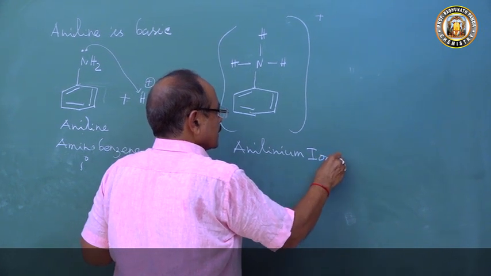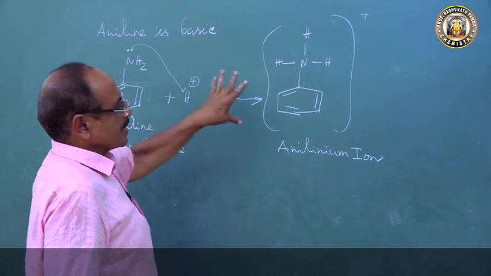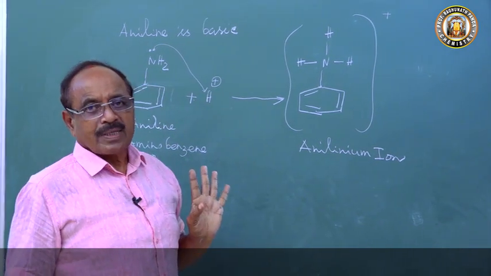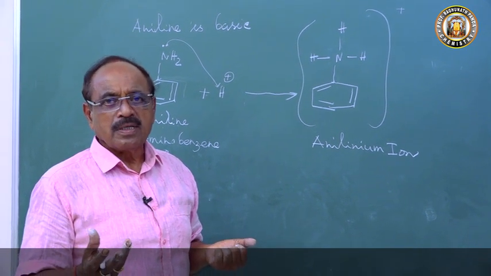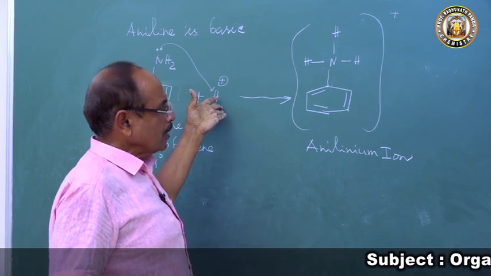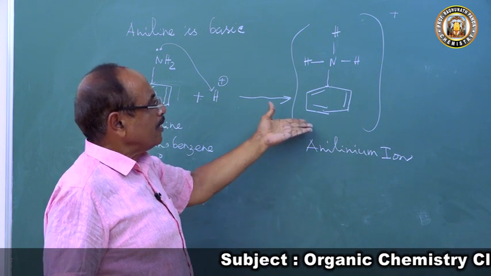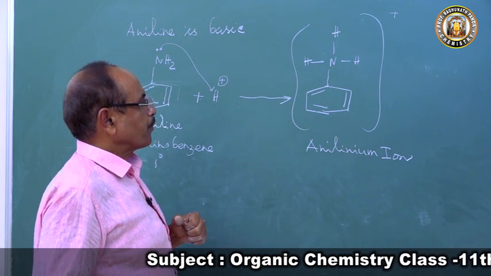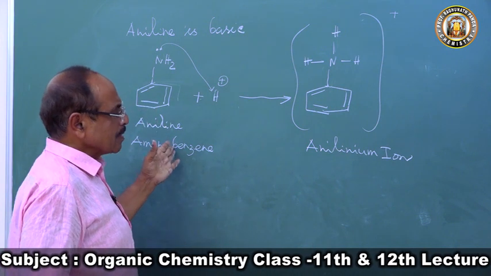Hence, this aniline has a tendency, but now aniline is basic. We have explained. In aniline, the nitrogen atom has an unshared pair of electron, and so it can donate a pair of electron to H plus, the proton, and accept the proton and form anilinium ion. And this anilinium ion is basic. Anilinium ion is basic, and aniline is basic.